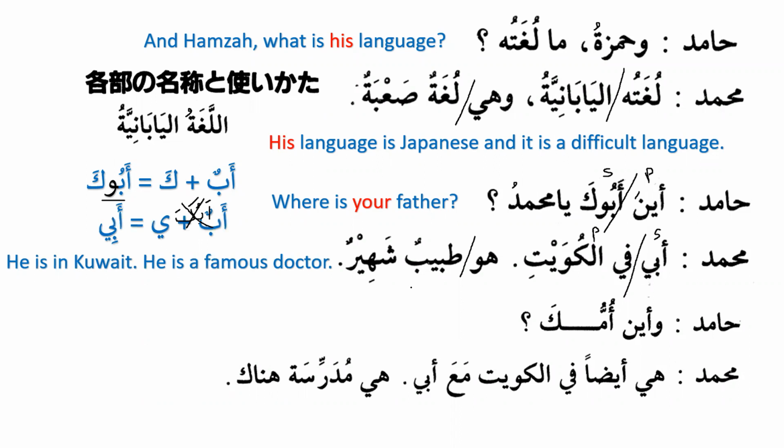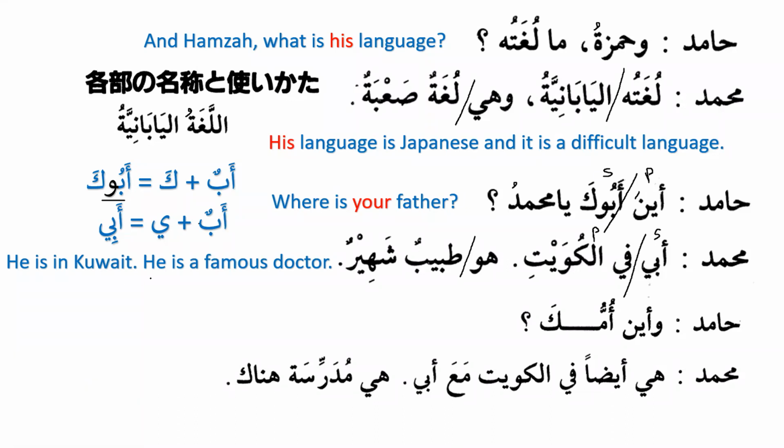Now we can see over here the thing that we need to notice. It is abun, and after that we have ya, and then what happens? Ya needs kasra, right?